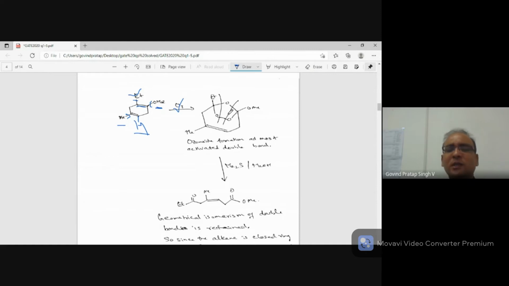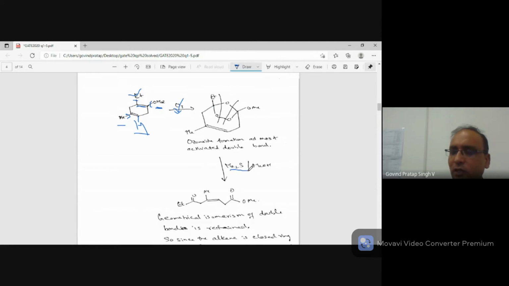Even if you don't know the intermediate, it's fine, but you should know how it looks. Basically one oxygen comes up and breaks the whole double bond, sigma and pi bond have broken, and you get this kind of ozonoid. So this kind of bridge has been formed. Ozone has acted as cement, and then you hydrolyze it.